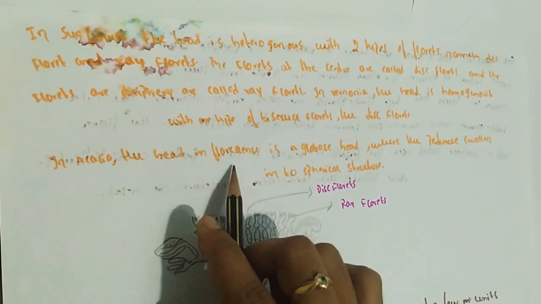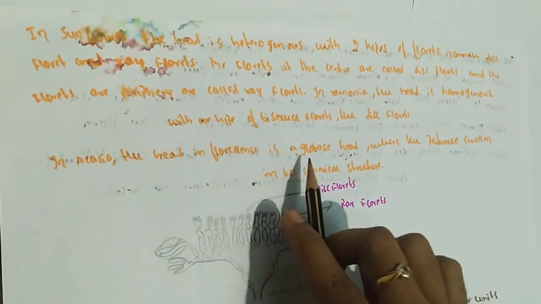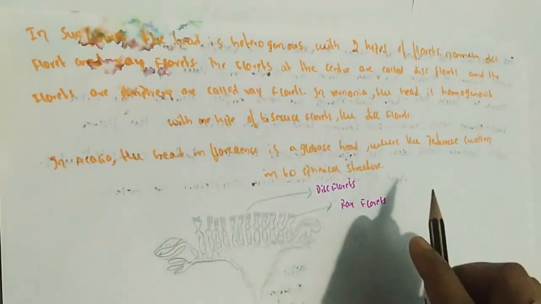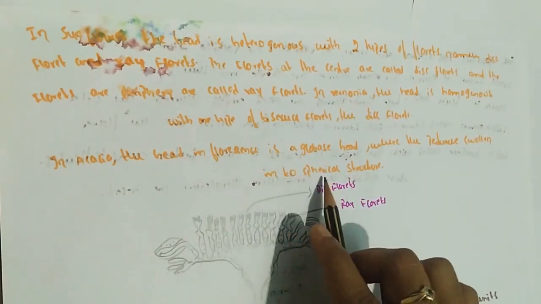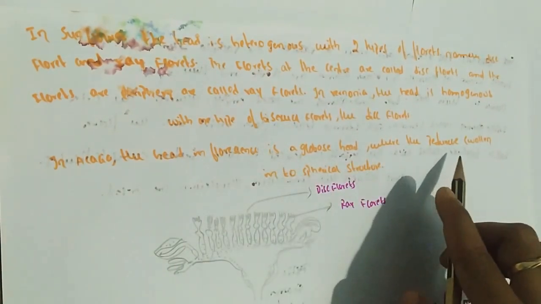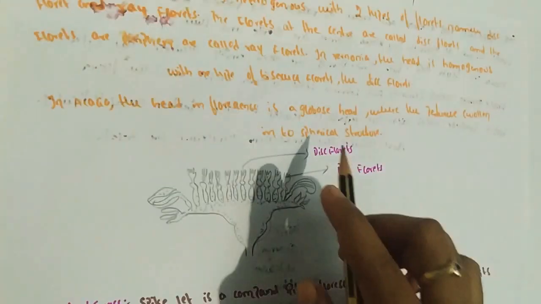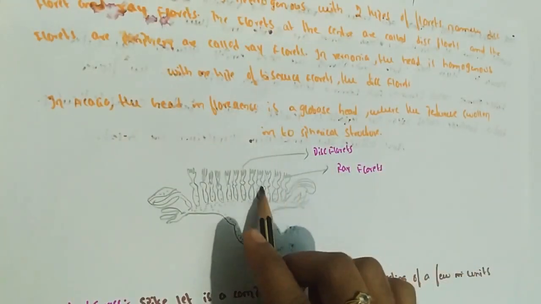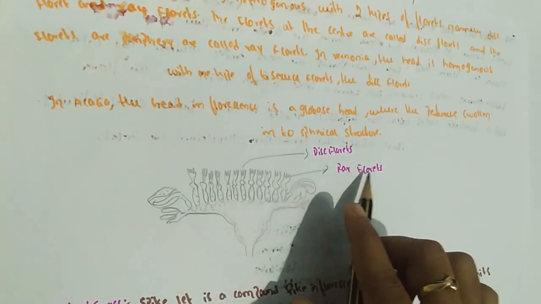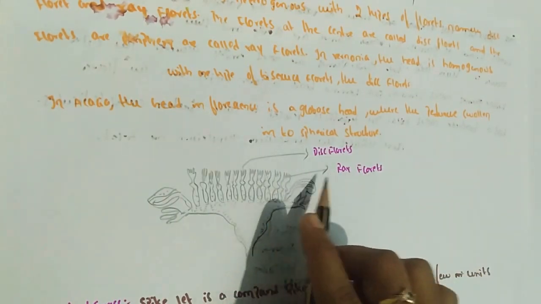In Acacia, the inflorescence is a globose head, where the peduncle is enlarged into a spherical structure. Disc florets means the florets are at the center, and ray florets means the florets are in the periphery region.